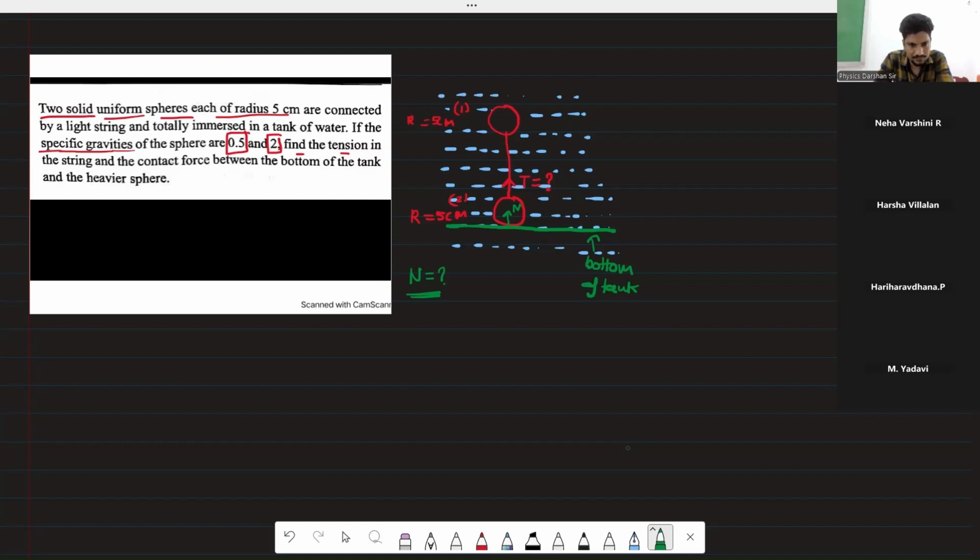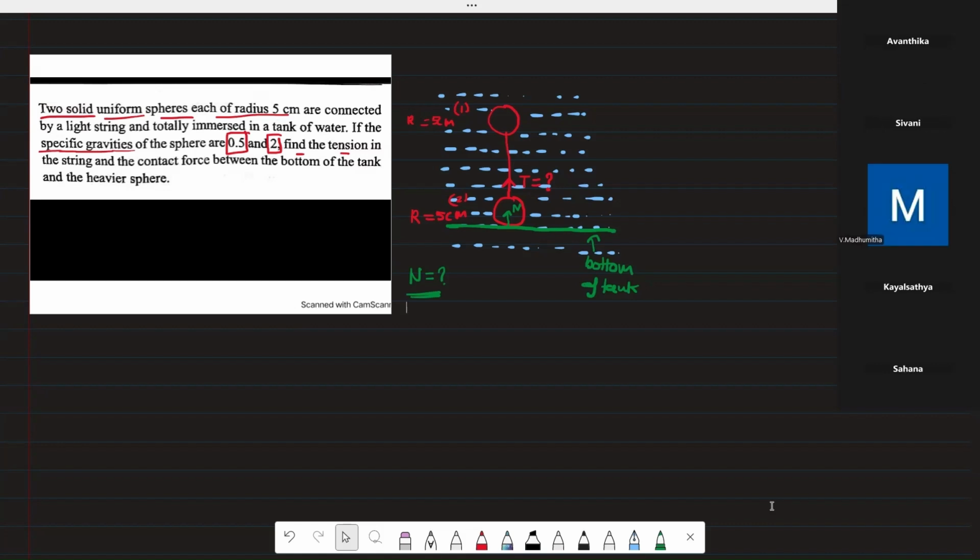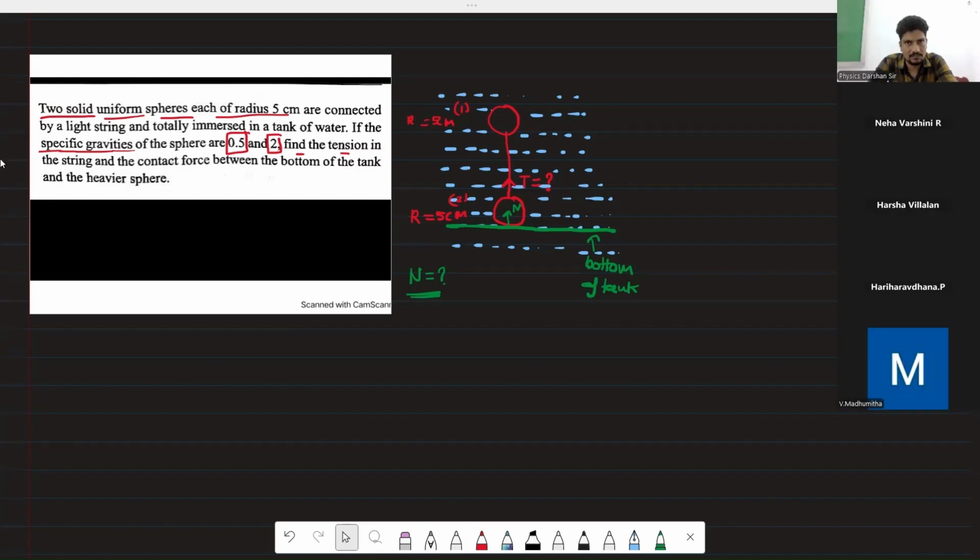Sir, is it 2.6? Madhumita, are you solving? Yes, sir, I'm trying. Okay, beta. Sir, answer 2.6 Newton per meter square, sir. For tension? Yes, sir, tension. Yes, 2.565. Very good.